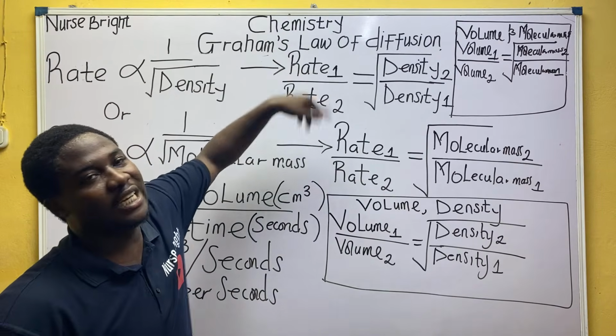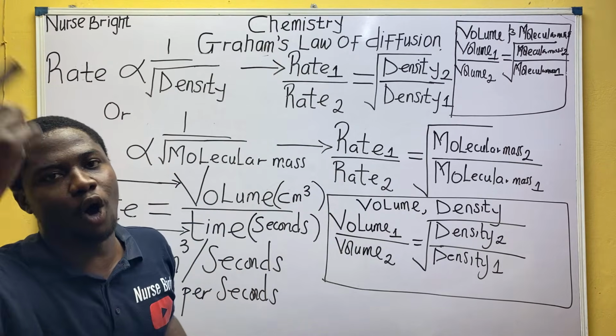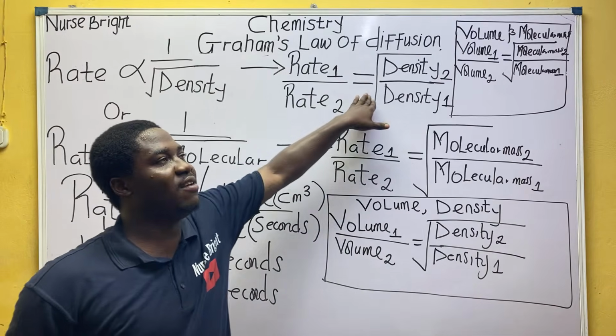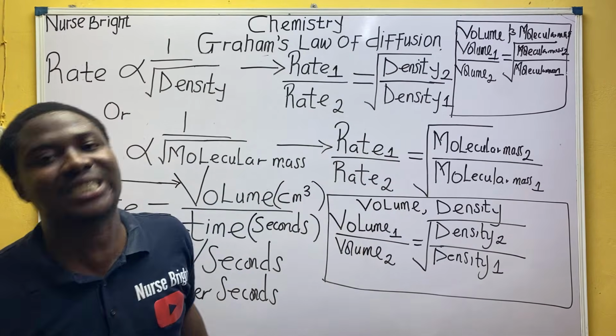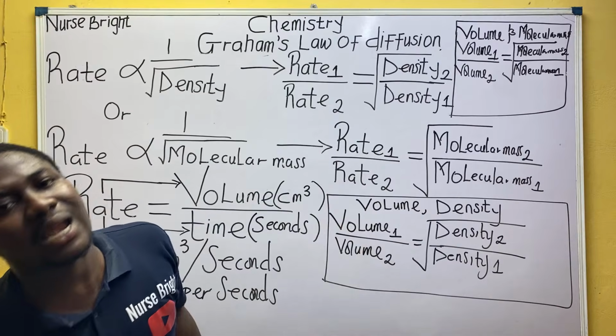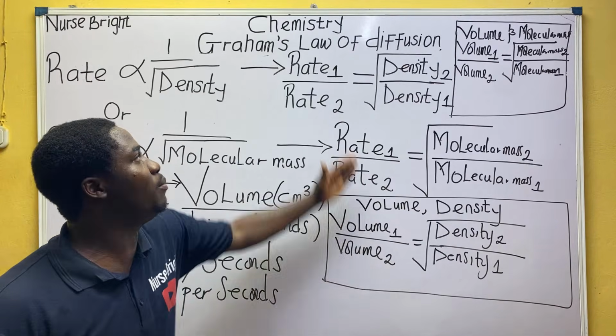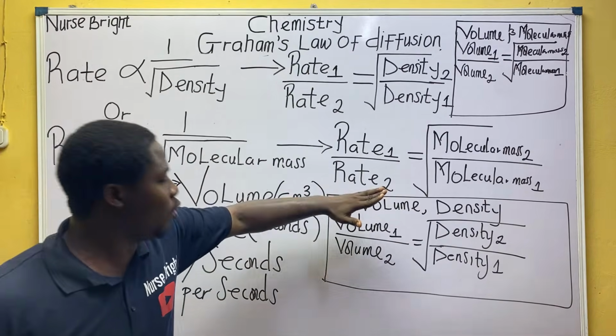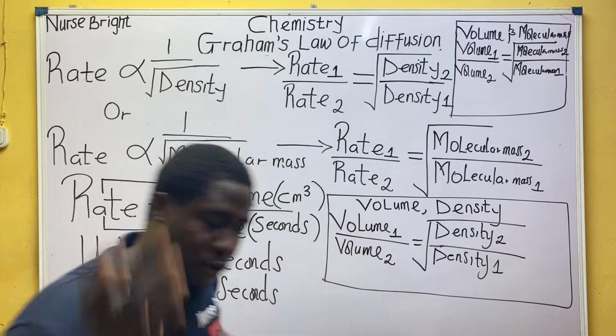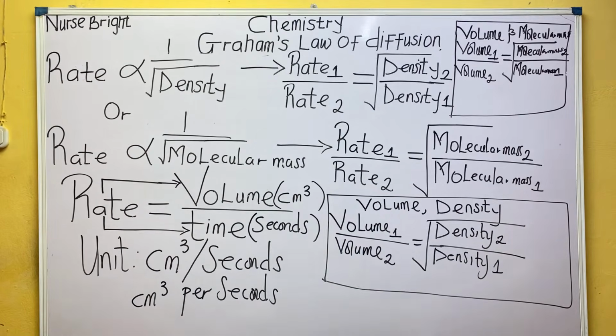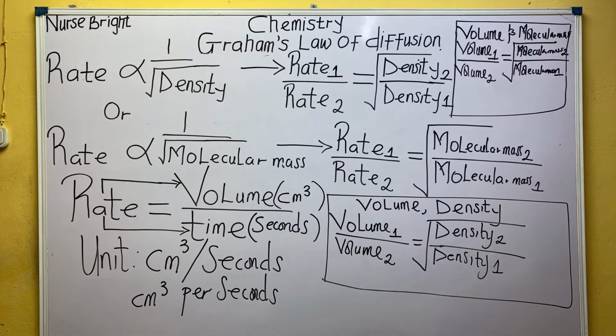Okay, first of all, how did rate relate to density? From the law, rate of diffusion is inversely proportional to the square root of its density or square root of its molecular mass. So definitely, since volume and rate behave the same way, volume will also be, I will not say it. Let me see if you guys are following me. How will volume now relate to density or molecular mass? Don't tell me directly here.